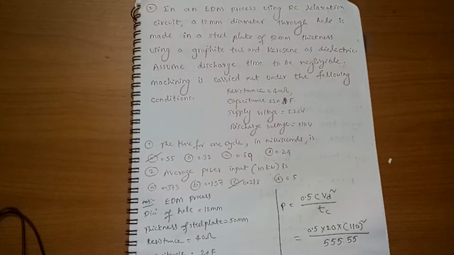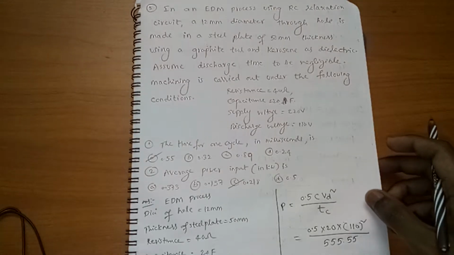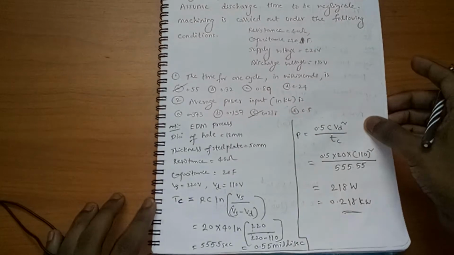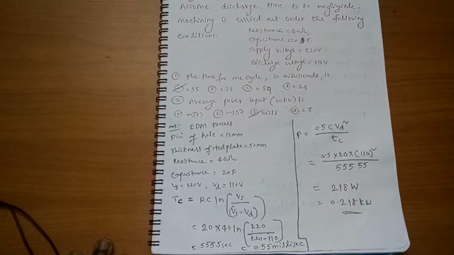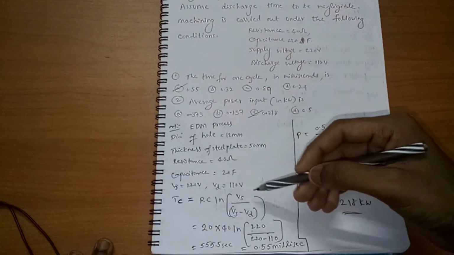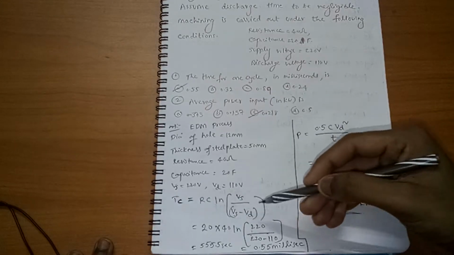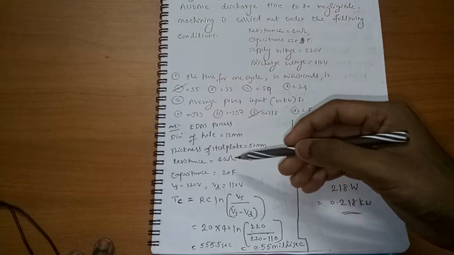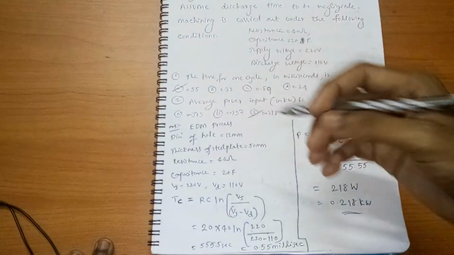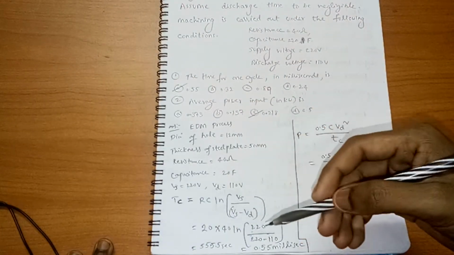Here a 12 mm diameter through hole is made in a steel plate of 50 mm thickness by electrical discharge machining process. Okay. First question is time for one cycle. Cycle time formula in EDM process is RC into Ln of Vs, supply voltage, by supply voltage minus discharge voltage. Each and every value is given in the question itself. Substitute these values here.